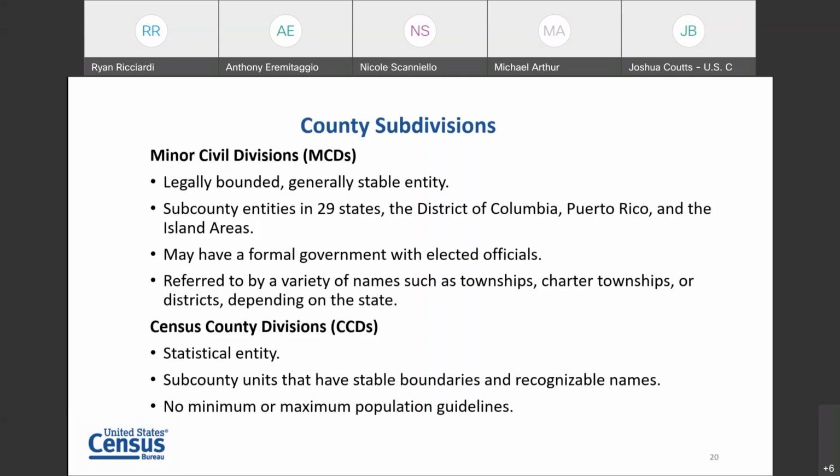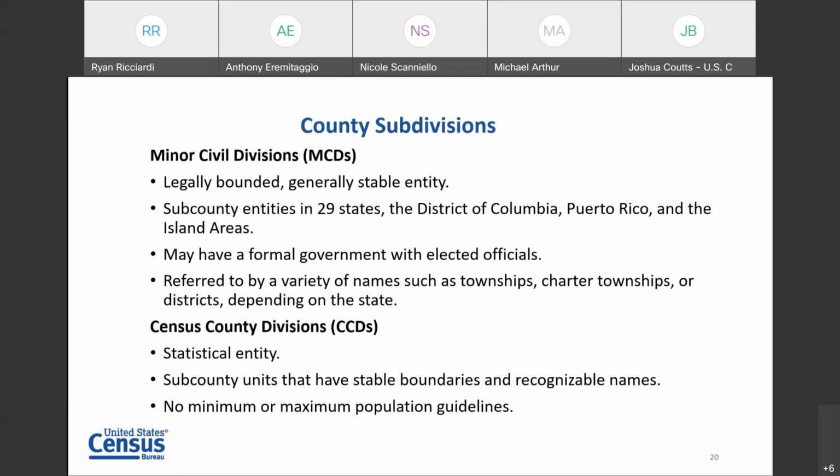Those are states where the primary focus of local power, local governance, is at this MCD level, the town or township level. Counties frequently don't have a lot of power. Most of that local governmental power has been devolved down to these towns and townships.